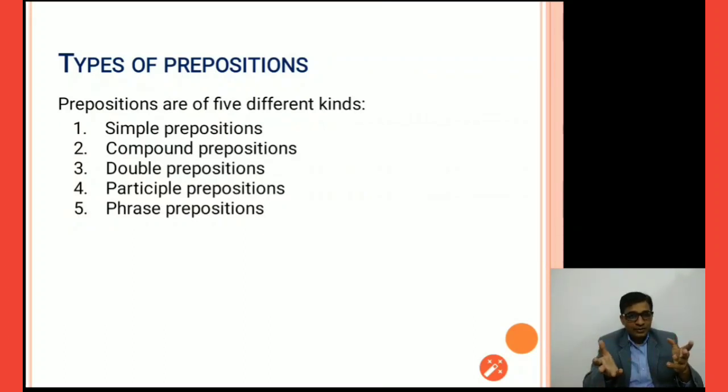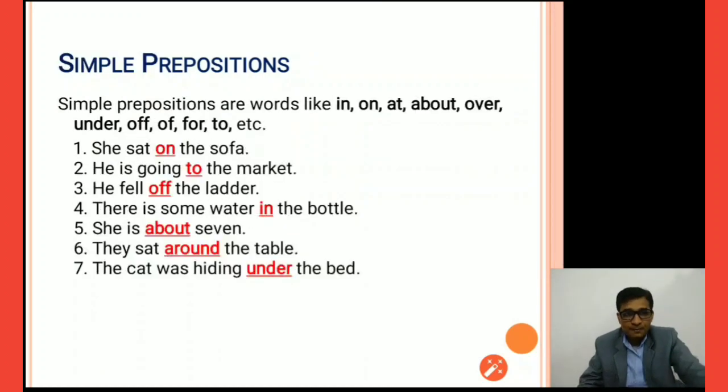Participle prepositions, even this is a little bit longer than on and at and all those things. And the last one, phrase prepositions, in spite of, out of, all those prepositional phrases, right? So these are the types of preposition.